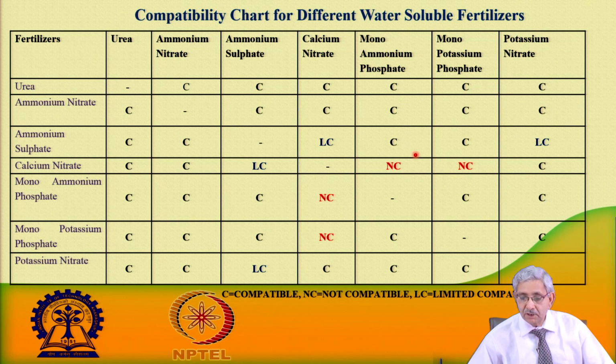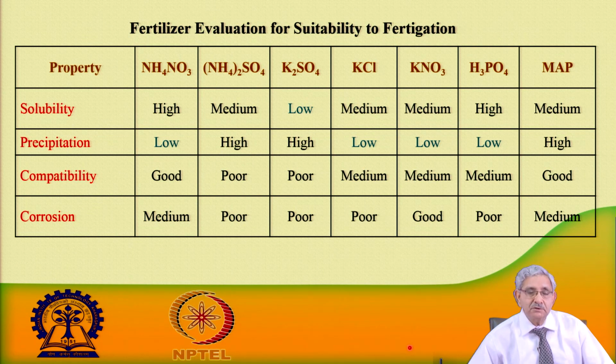So, whether it is monoammonium phosphate or monopotassium phosphate, this is not compatible, one should not mix these two fertilizers. Here NC refers to the non-compatible fertilizers. So, one should take care when making these type of fertilizer mixtures.